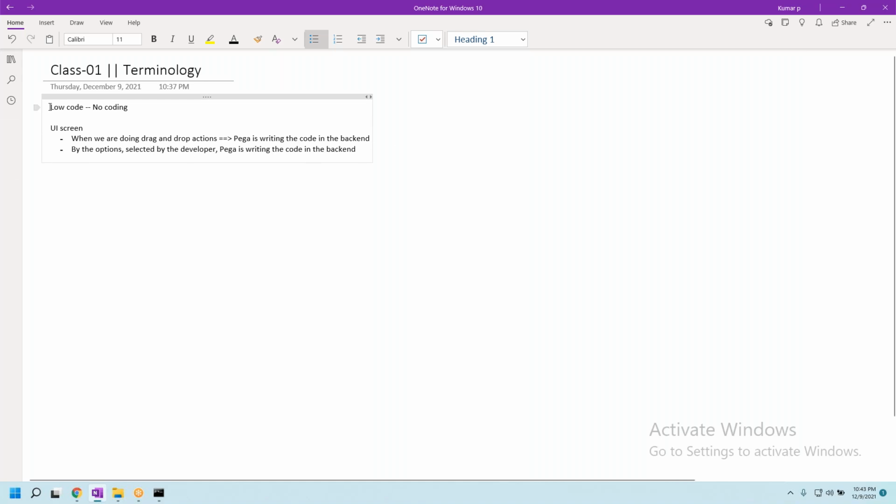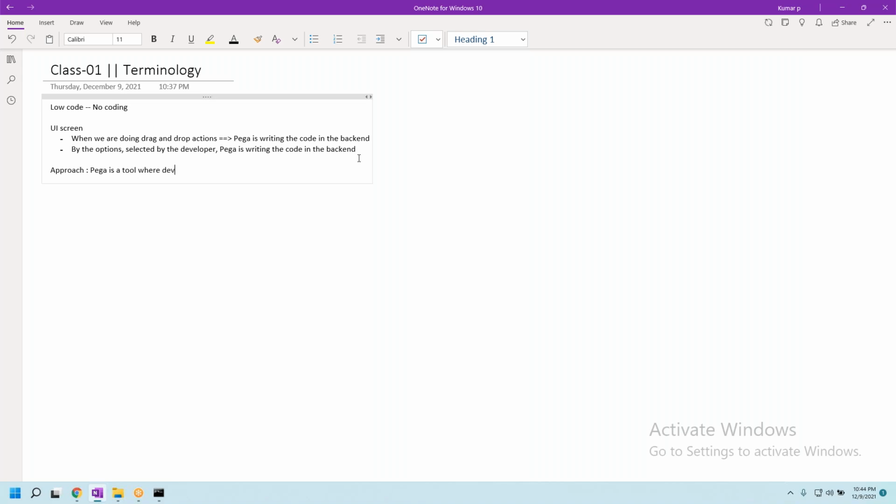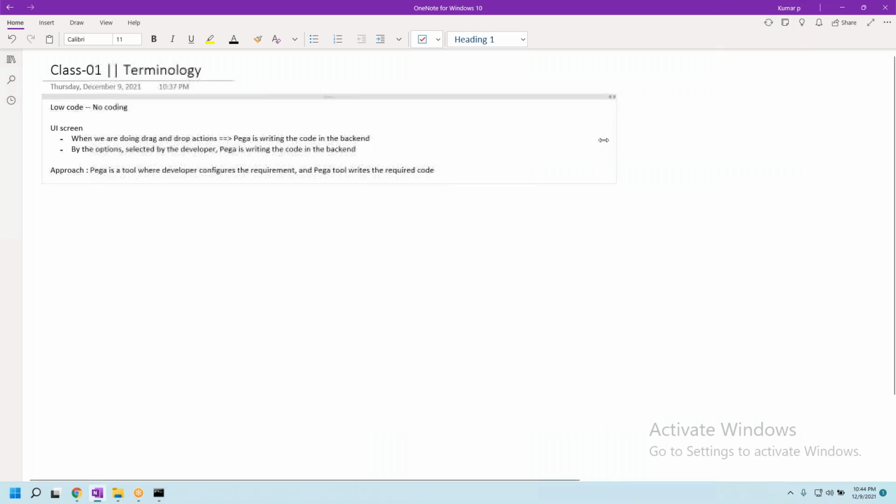Now, before going into the actual sessions, if you want to sum up yesterday's and today's introduction, I will write it in a single line: Pega is a tool where the developer configures the requirement and the Pega tool writes the corresponding code. Any confusion in this statement?